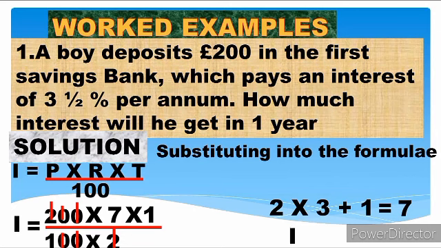Remember that every whole number has over 1 under it. So 7 times 1, 7 over the only 1 at the denominator. 7 over 1 is just 7. So the interest that will be added will become £7.